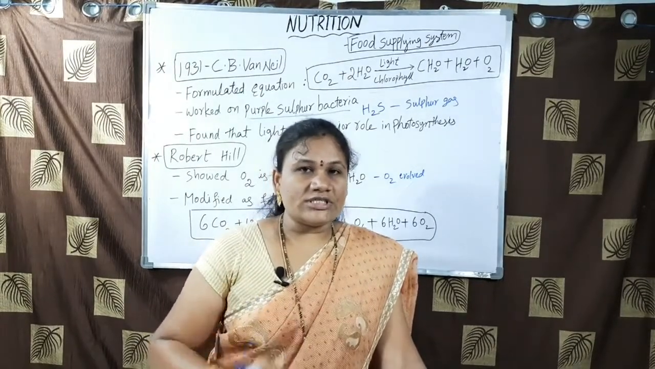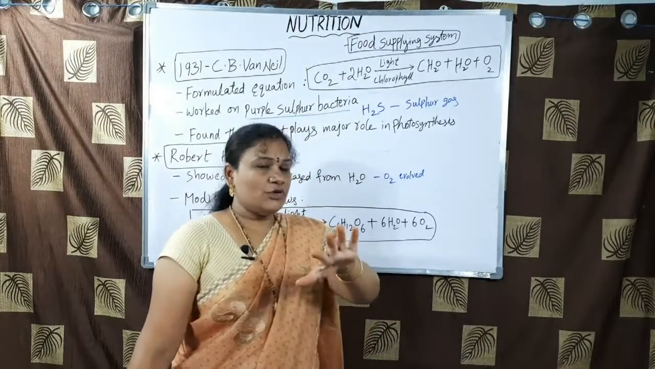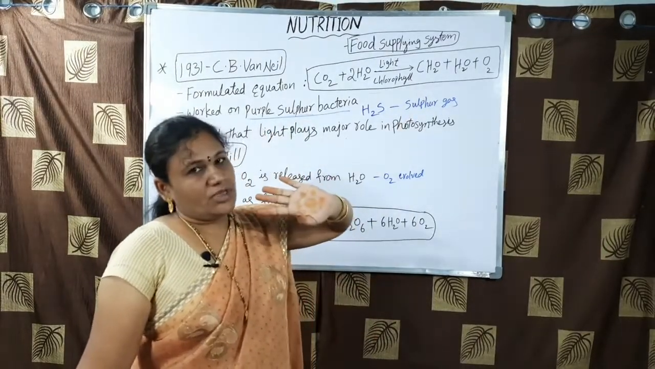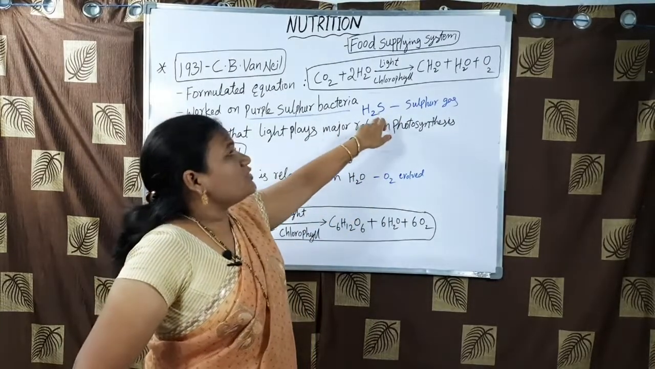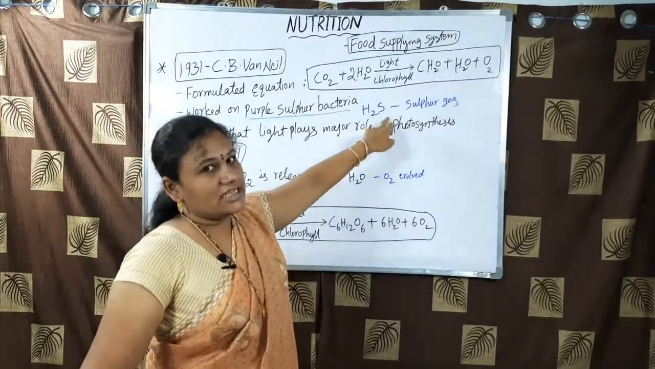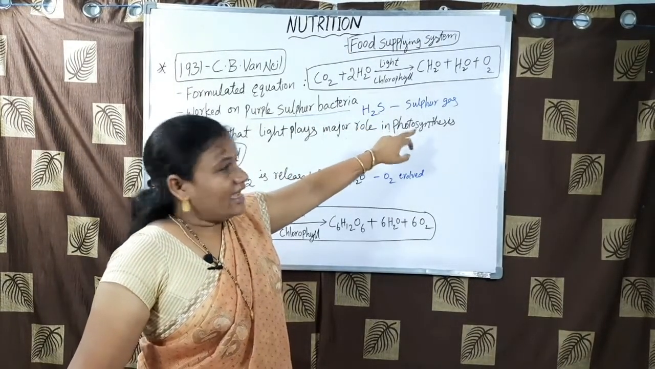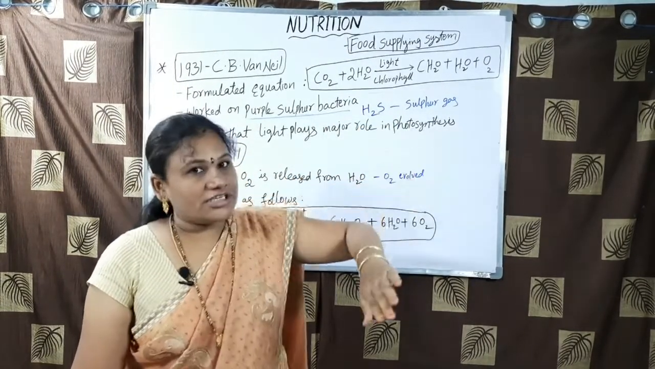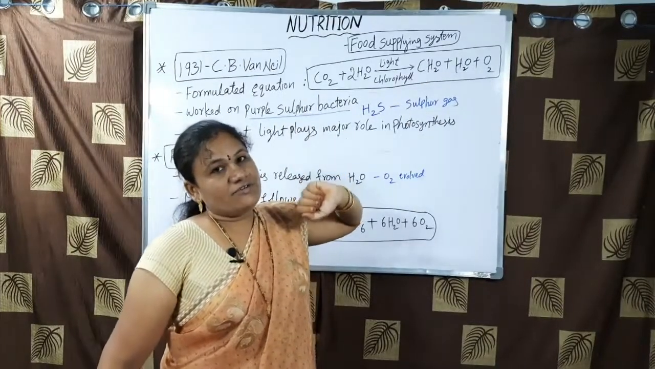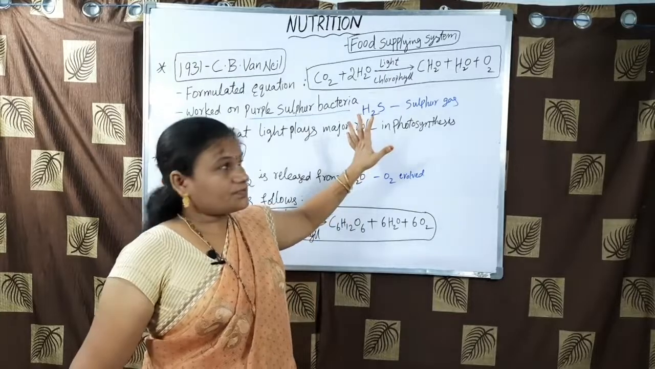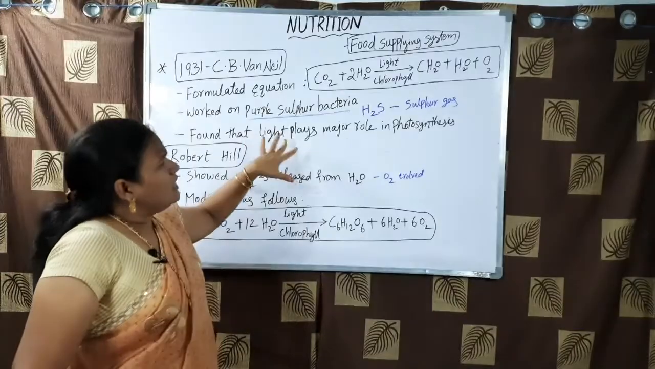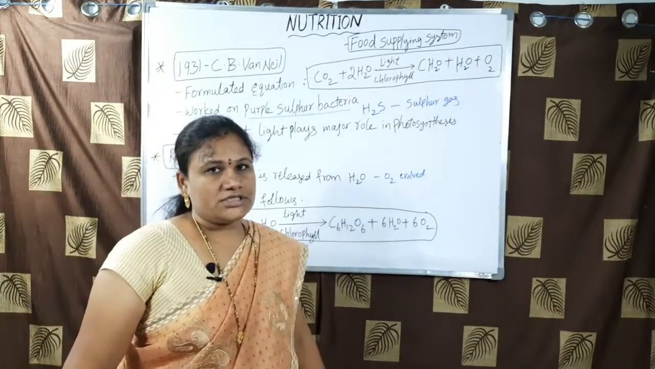Generally, if we use water in the photosynthesis process, we will get oxygen. But here he used hydrogen sulfide gas. He exposed these bacteria to hydrogen sulfide gas. As a result, instead of oxygen, sulfur is evolved in that process. By conducting this experiment, he proved that light plays a major role in photosynthesis.